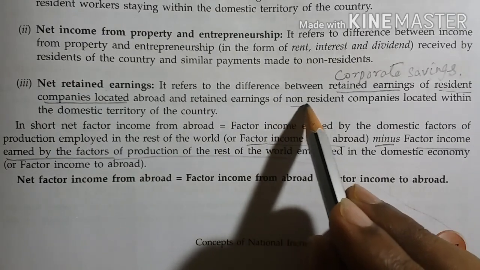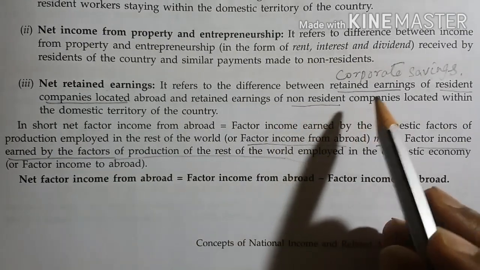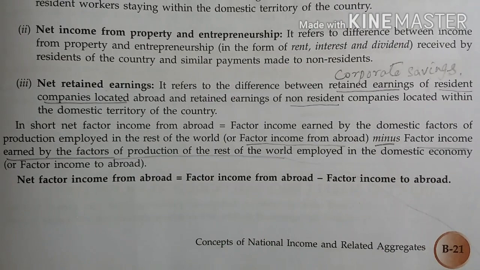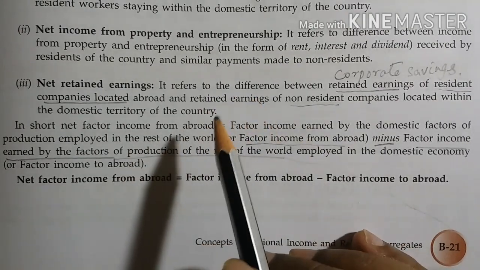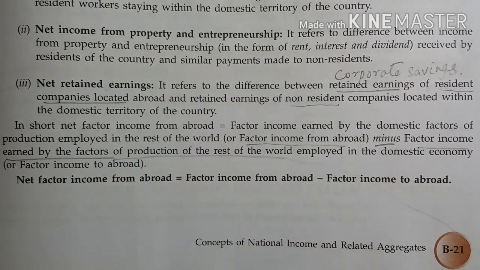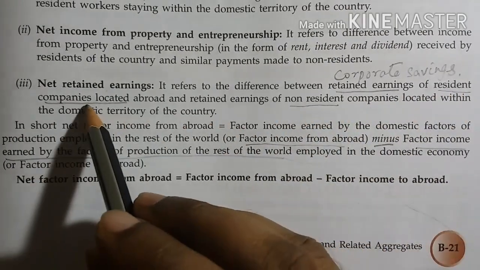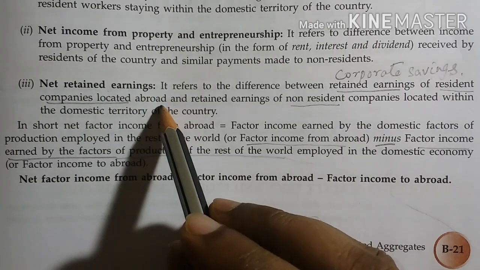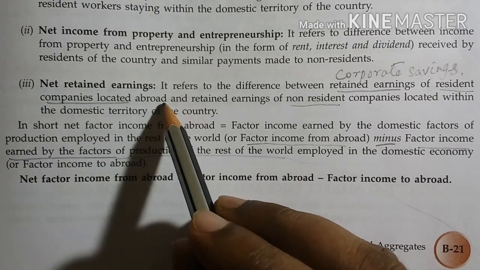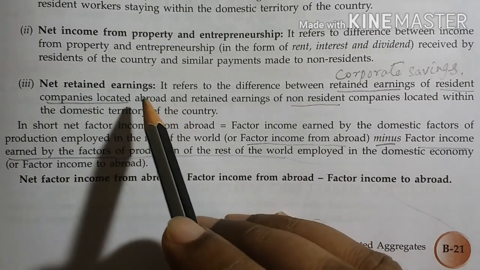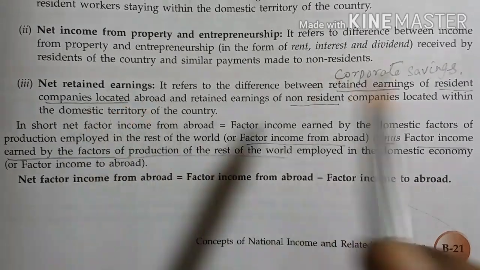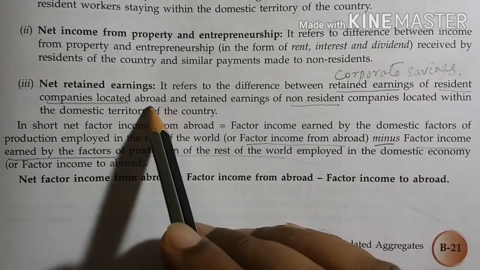So suppose State Bank of India has a branch in Britain. It will be a resident company located abroad, because State Bank of India is an Indian company. So if it has any branch outside, it will be a resident company located abroad.